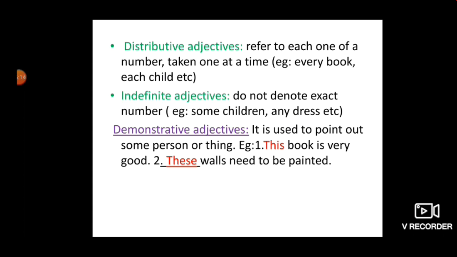Next is demonstrative adjectives. It is used to point out some persons or things. This book is very good. Which book is good? This book is good. So here "this" is a demonstrative word which is describing the noun, so it becomes the demonstrative adjective. This book. Book is a noun. This is an adjective.